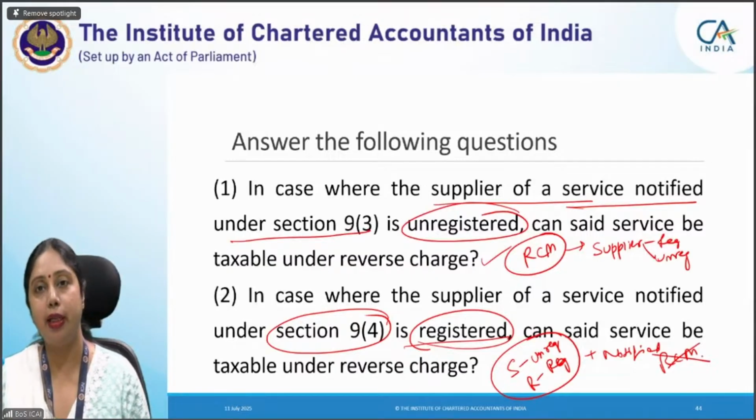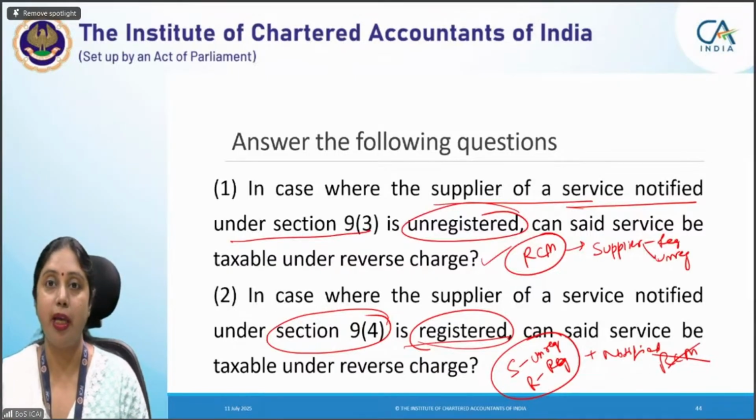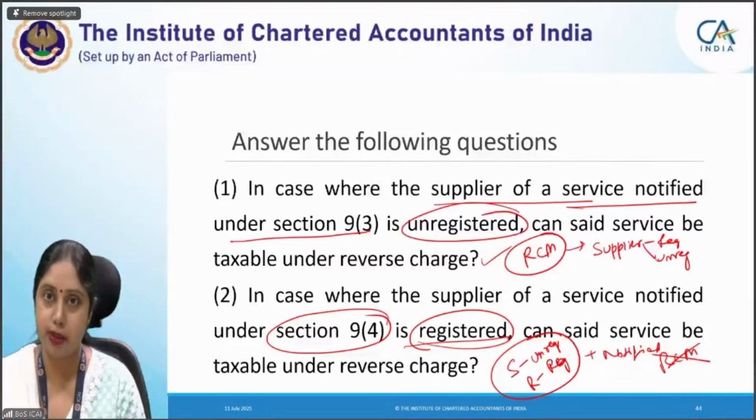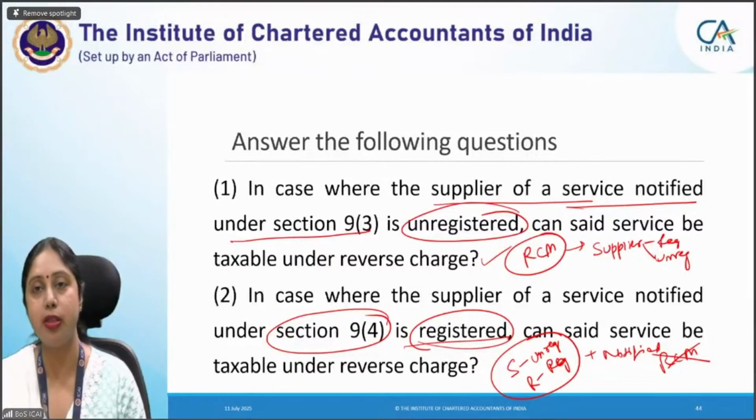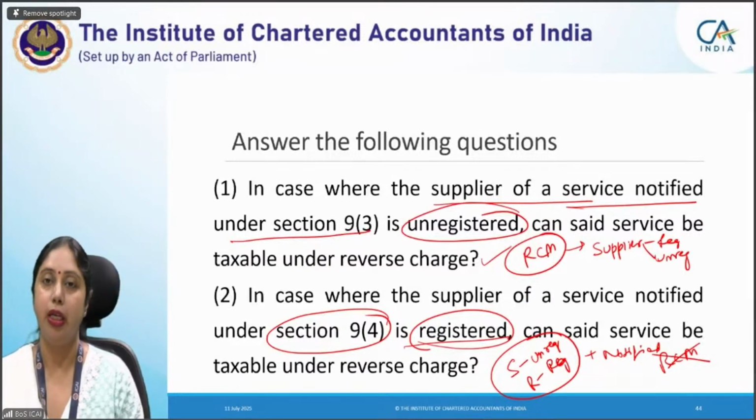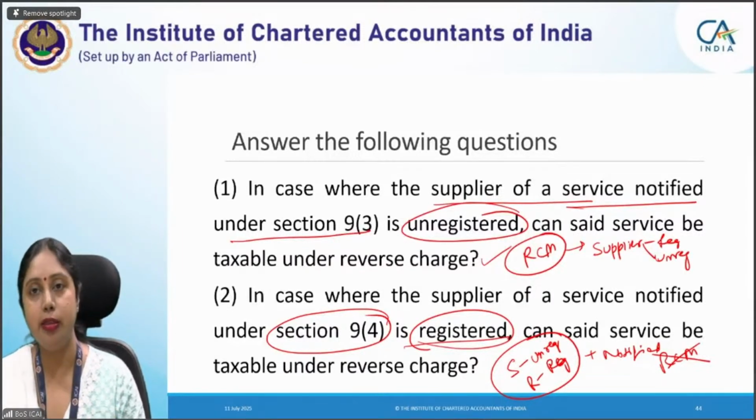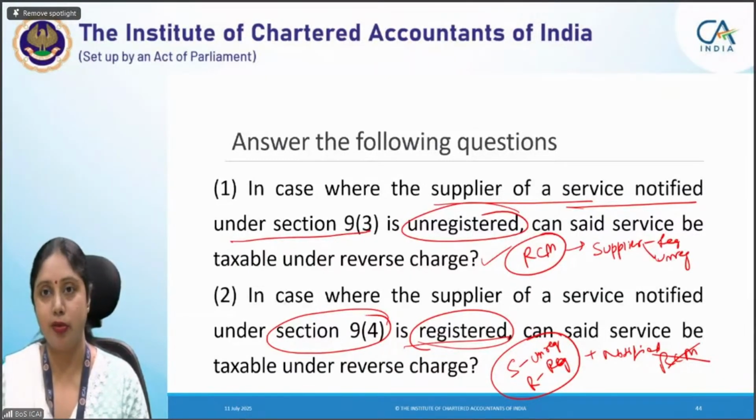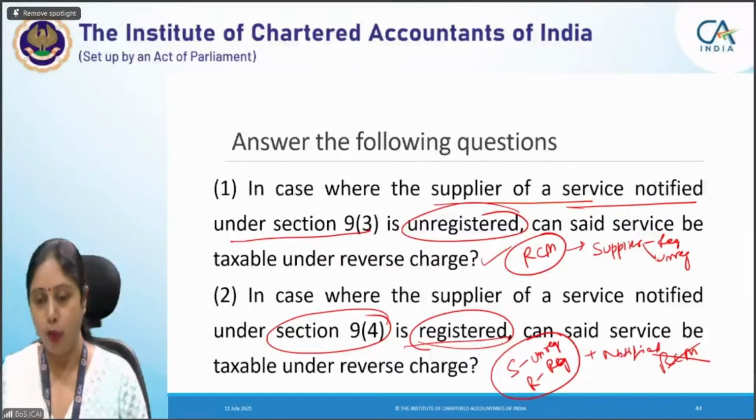Because the supplier is registered. In case of 9(4), supplier should always be unregistered. Mind this, supplier should always be unregistered, recipient should always be registered. In case of 9(3), whether supplier is registered or supplier is unregistered, it does not matter. Recipient has to pay tax if that service is notified under section 9(3). Okay, I hope this concept is clear to you.